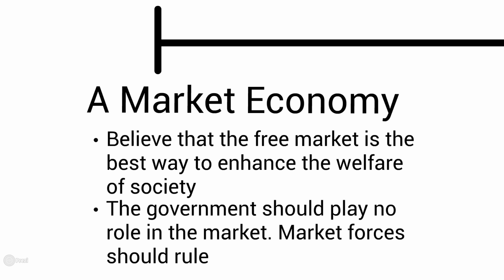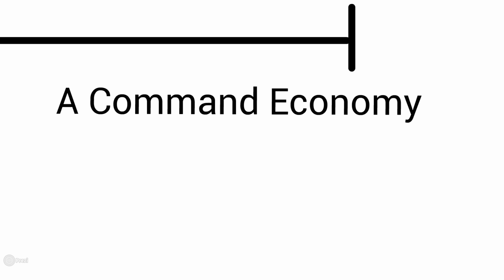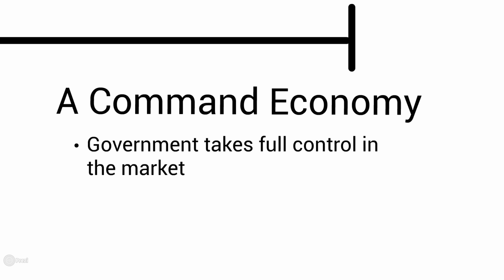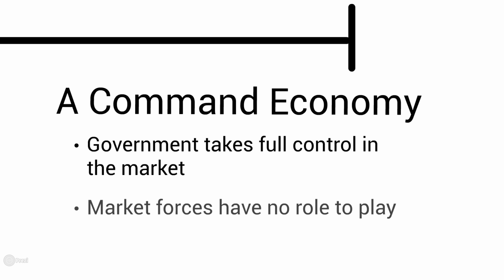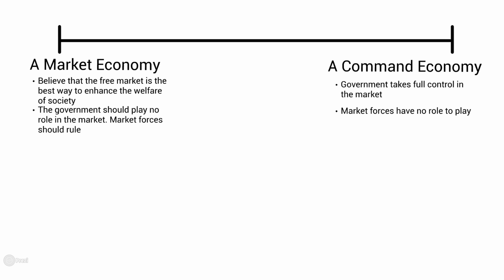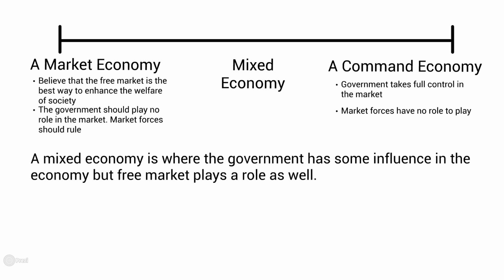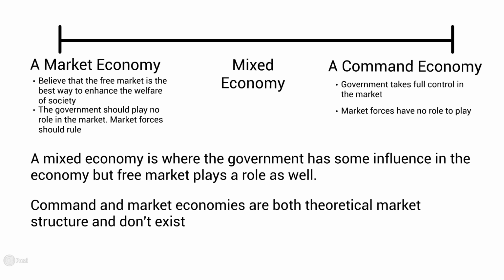On the other hand, we can have a command economy, whereby the government chooses what happens to the resources in the economy. They decide what is produced, how it is produced, and who receives what. There is also a third type of market structure, whereby we have something in the middle. The government plays a role, and also the market plays a role. This is known as a mixed economy. Both a market economy and a command economy are theoretical structures, and in reality, all economies are mixed economies.